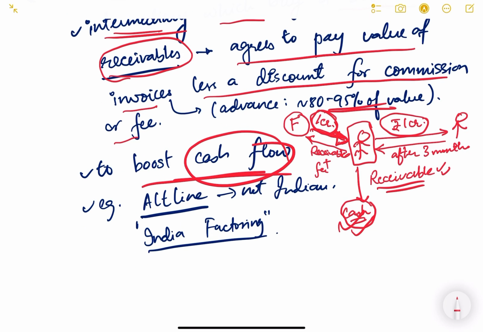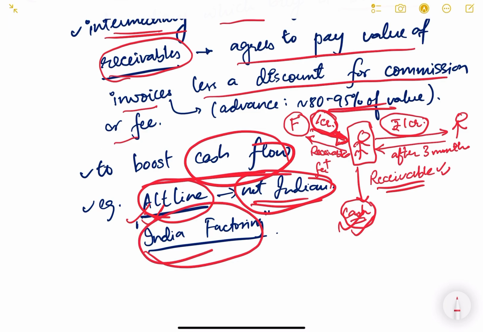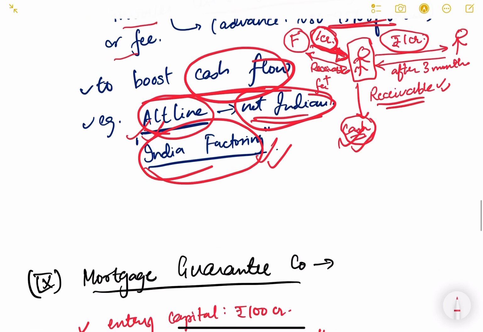Now an example is Altline. It is not an Indian company, but it has its business in India also. Altline factoring company. Then India Factoring, this is another example.